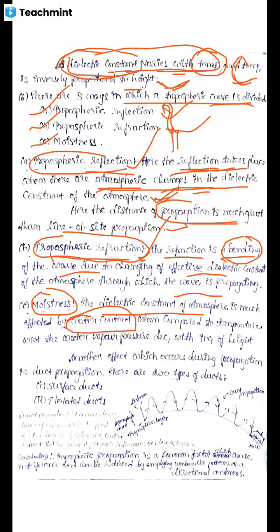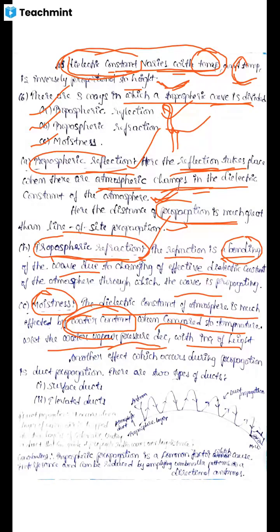But in moistness, the dielectric constant of the atmosphere is affected by water content in the tropospheric area. Water content means that in the tropospheric area we have water vapors, particles, gases, etc. Due to the effect of water content, there is a change in dielectric constant of the atmosphere compared to the temperature. So we know that the water vapor pressure decreases with increase of height.